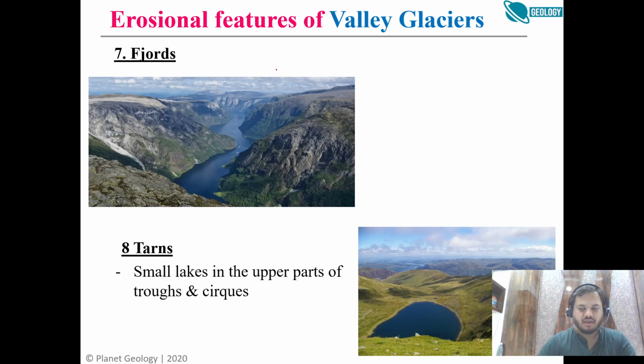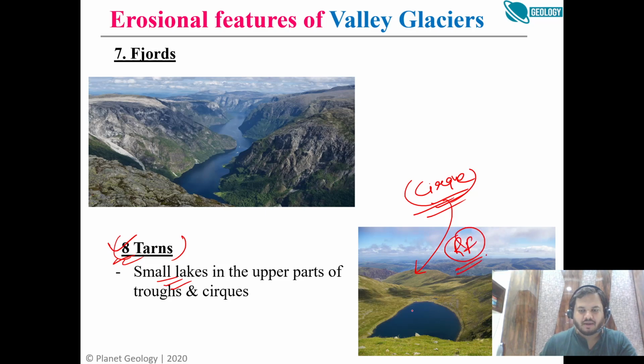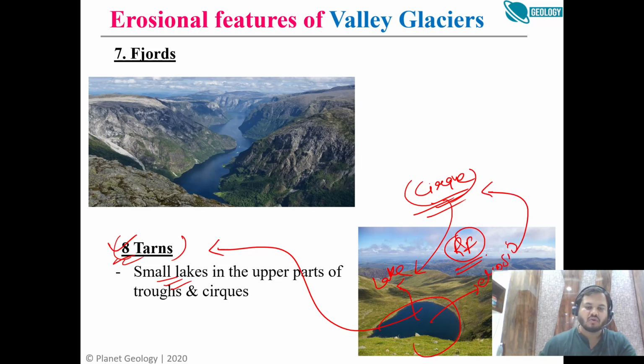Fjords are this. And then he has included one another landform, which he called tarns. Tarns are nothing but small lakes. In the upper part we had this cirque. If, due to some rainfall, that cirque gets filled by rainwater, we get a lake. That lake is known as a tarn. So this depression was due to erosion and we call it a cirque. If it gets filled with water, we call it a tarn.